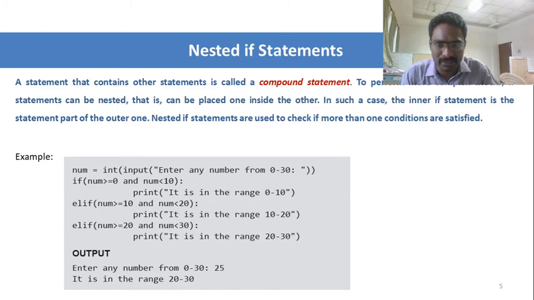Likewise, if I give a number greater than 11, obviously the first condition will fail. In the second condition, 11 is greater than or equal to 10, and 11 is less than 20. Obviously the condition is true, so it will print that it is in the range of 10 to 20. Likewise, when we give numbers from 20 to 29, the third condition will be satisfied, and the first two will fail.